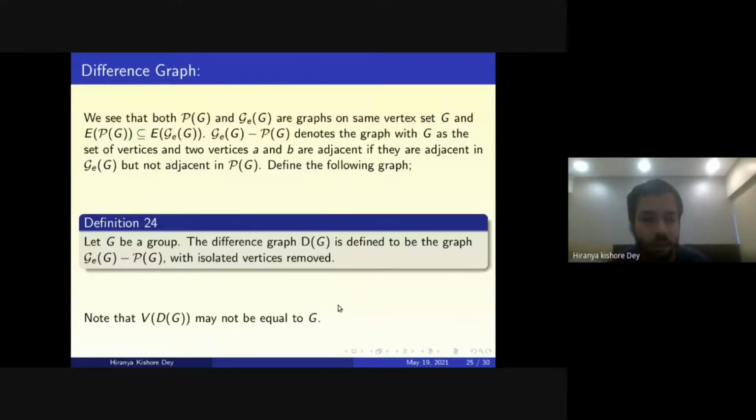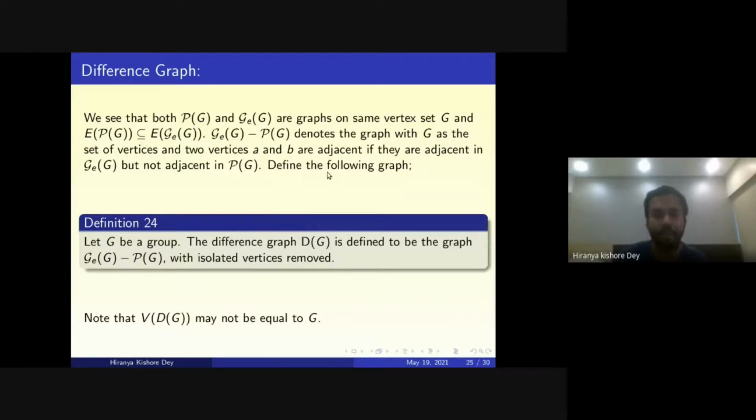So now we go to a graph, the difference graph. We can see that both the power graph and the enhanced power graph are graphs on the same vertex set G. If it is an edge in the power graph, it is of course an edge in the enhanced power graph. The number of edges in the enhanced power graph may be much more. Now let G_E minus P_G denote the graph with G as the set of vertices, where two vertices a and b are adjacent if they are adjacent in the enhanced power graph but not adjacent in the power graph.